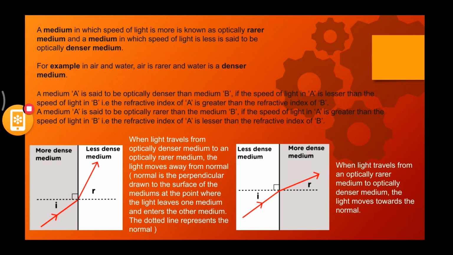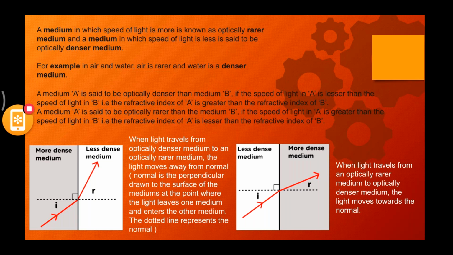Then we saw diffraction, which is what you observe when light passes through a hole or a slit. We have two types of diffraction, Fresnel and Fraunhofer. Then we saw interference, the superimposition of waves. Because of the superimposition, there are two types, constructive and destructive.